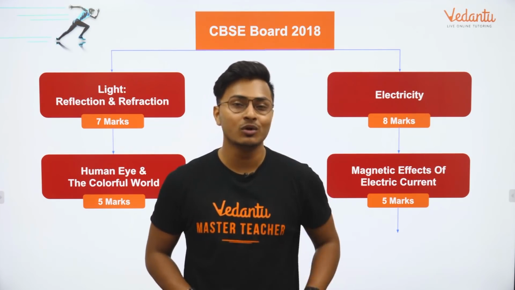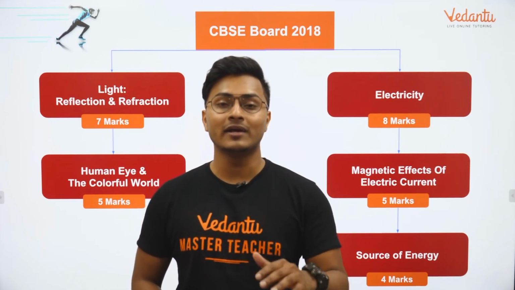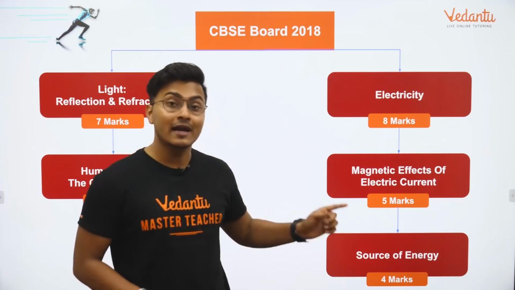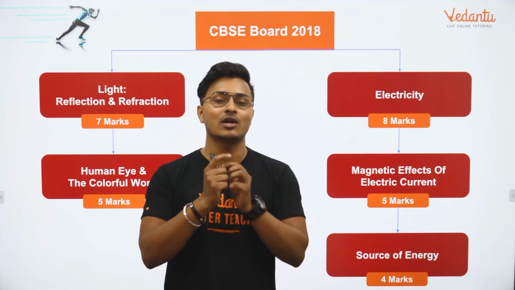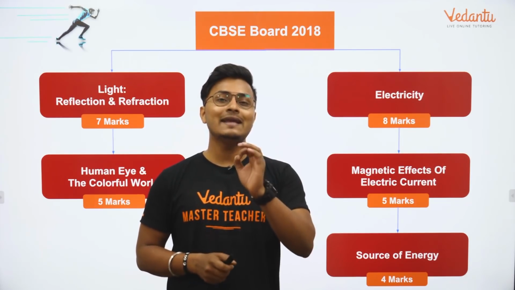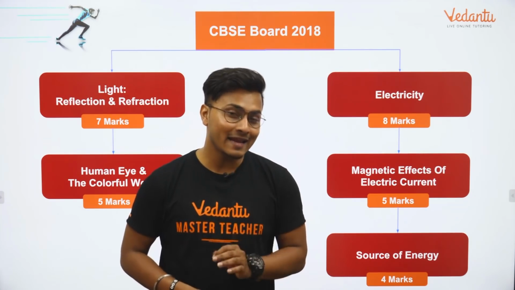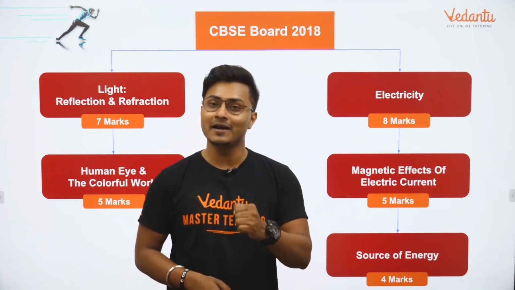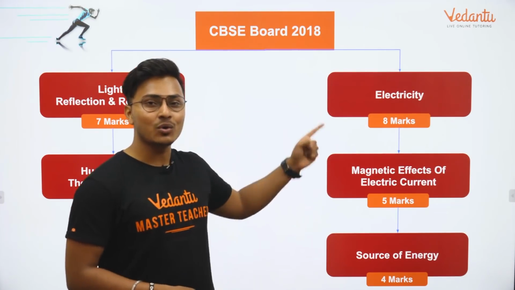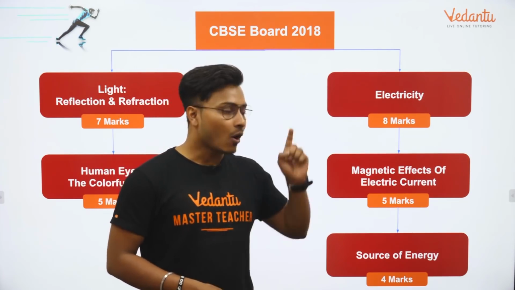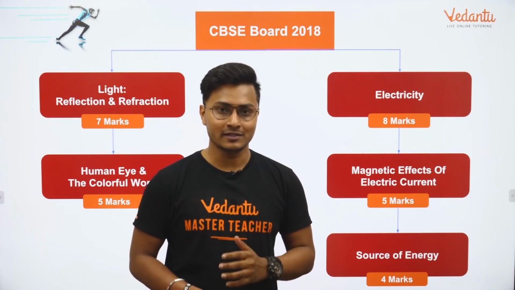Light and human eye combined you get 12 marks, electricity and magnetic effects combined you get 13 marks, in total 25 marks. Then you have one more chapter left called sources of energy, and from sources of energy you will always get a question of 3 to 5 marks. In 2018 May you got 4 marks, which makes the total for the physics subject 29 marks in the 2018 paper. So out of 80, 29 marks came from physics. I'm pretty proud of that right now. Yes, it is amazing, guys. So let's go ahead and try to conquer all these 3 chapters from the 2018 board paper. Let's get it going.